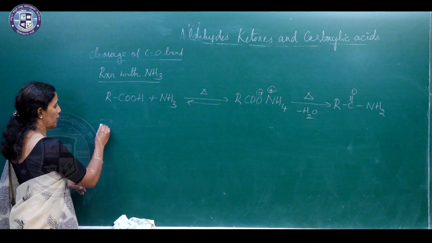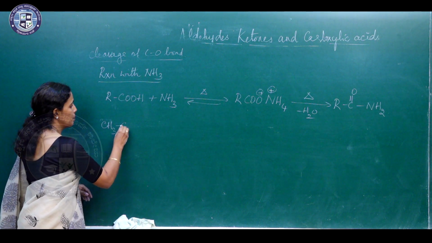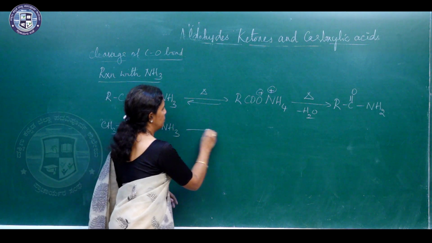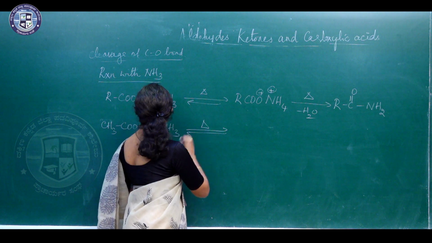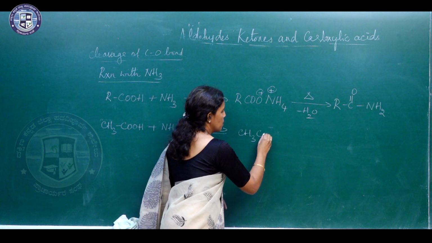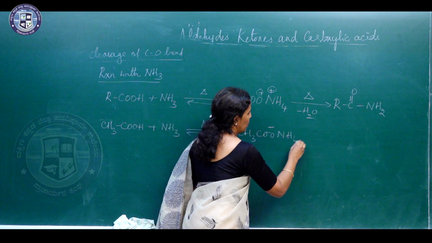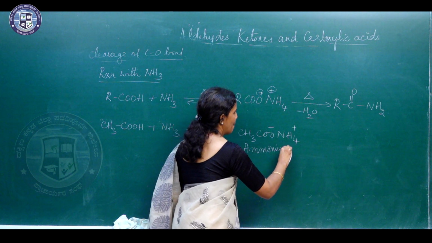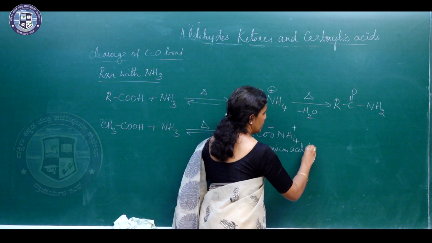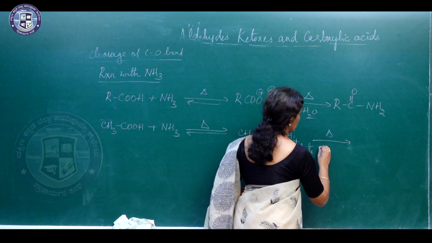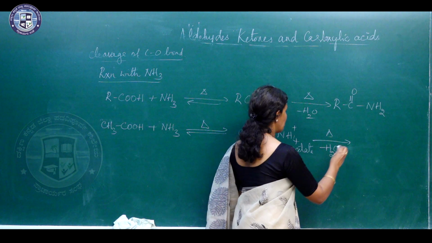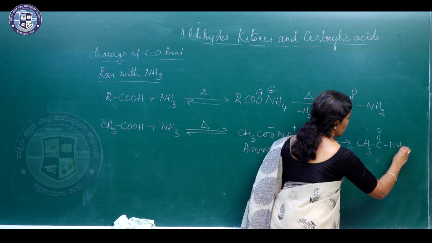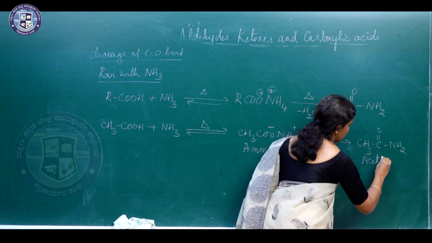So we will write the reaction for acetic acid CH3COOH reacting with ammonia. You heat it. So CH3COO minus NH4 plus is formed. This is called ammonium acetate, which on heating loses a molecule of water. It forms CH3 C double bond O NH2, which is called acetamide.